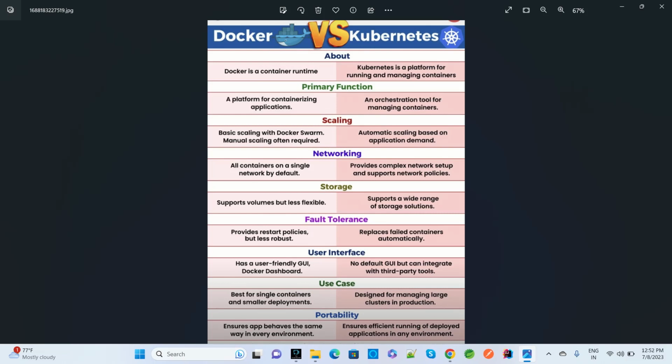Hi all, today we will discuss Docker and Kubernetes. So what is the common difference between Docker and Kubernetes? When to use Docker and when to use Kubernetes? What are some of the differences there?